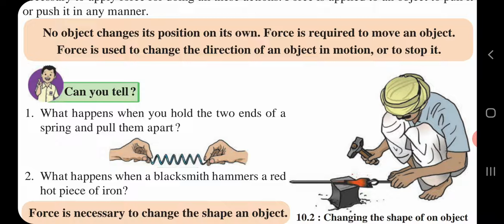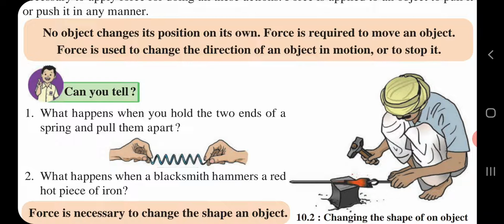Then children, your answer will be its shape changes due to the force exerted by the pull. Again repeating the question, what happens when you hold the two ends of a spring and pull them apart? Its shape will change due to the force exerted by the pull.